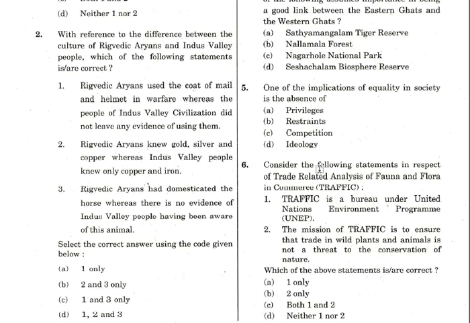Now question number 5. One of the implications of equality in society is the absence of... this was a very easy question, the answer is actually privileges. That means if someone has any privilege, suppose someone has some rights more than the other, then obviously it doesn't mean equality, right? So absence of privileges is what decides equality. The other options, restraints, competition, ideology and all, are random words given by UPSC just to confuse the students. But privileges, the first option itself, is suiting the equality concept. It should not be there, privileges should not be there. So that is the right answer.